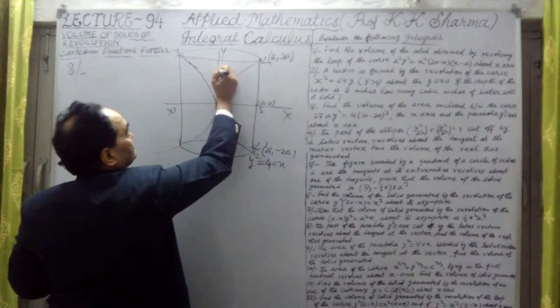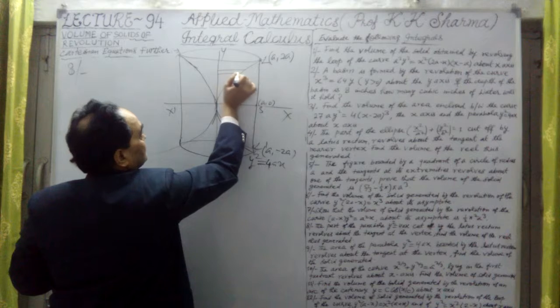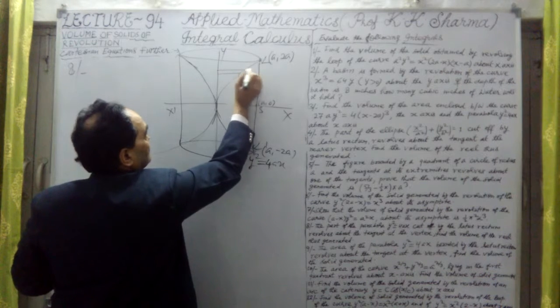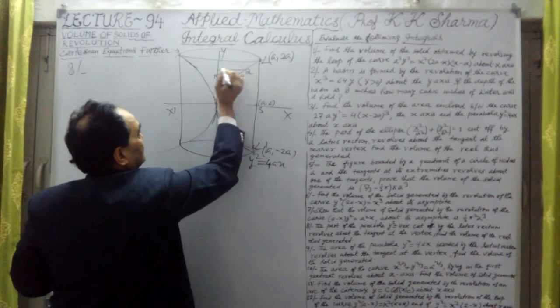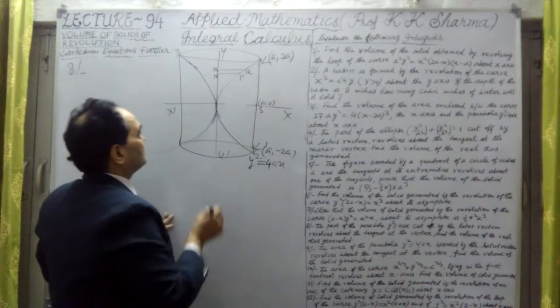This is the region. If I have to find it out, this is the point P here, let me take it on the curve. This is P, Q, this is N. Okay, let me take M, no problem. Any point we can take. This is the strip here.